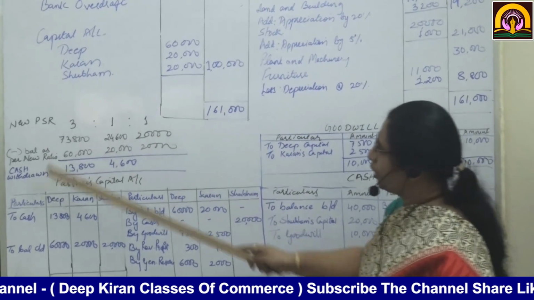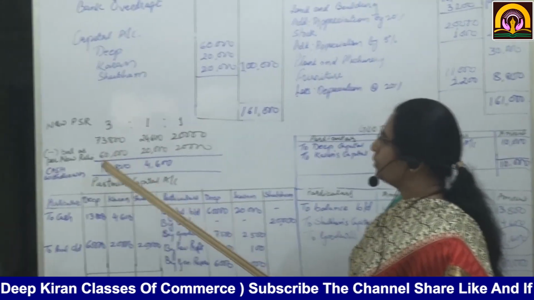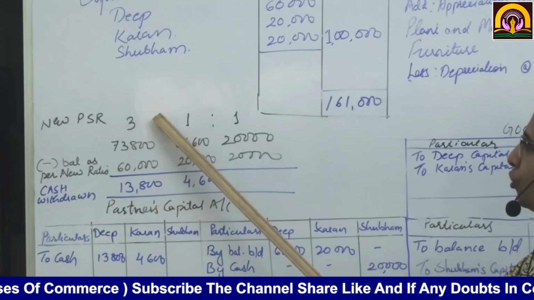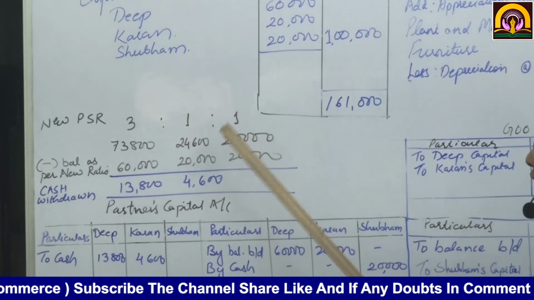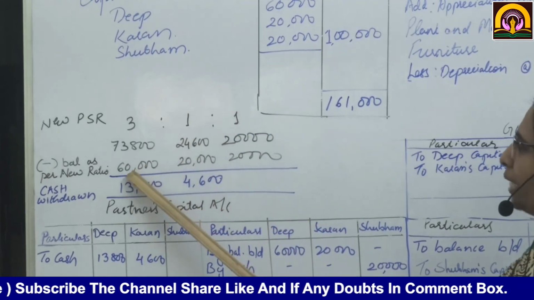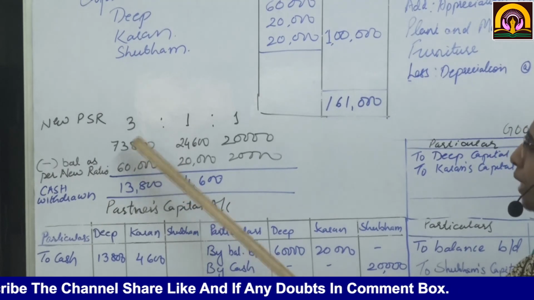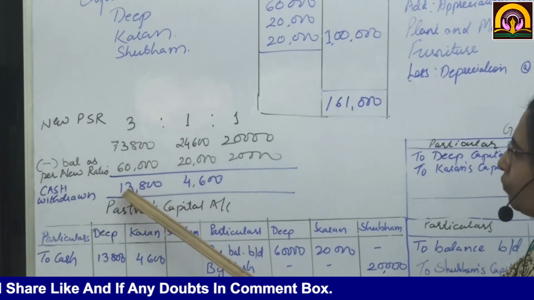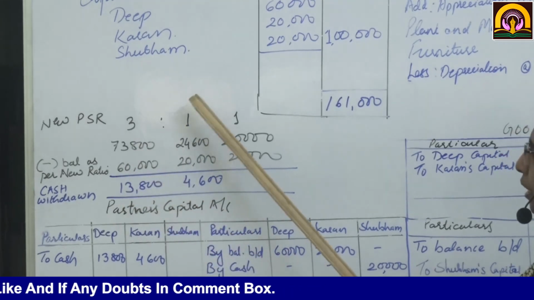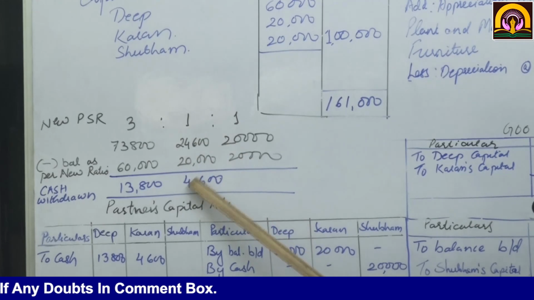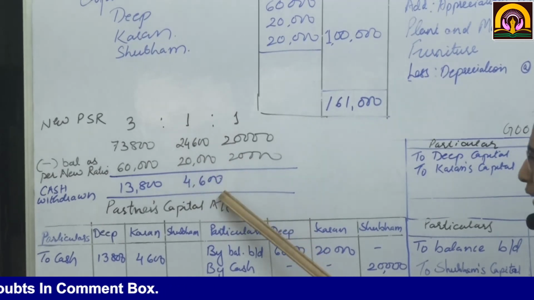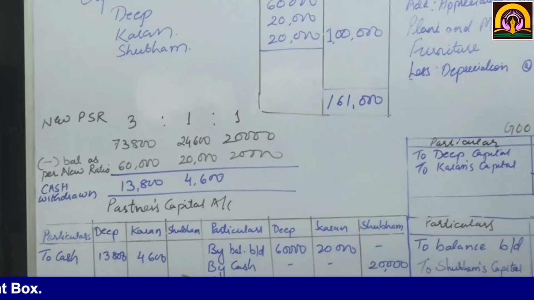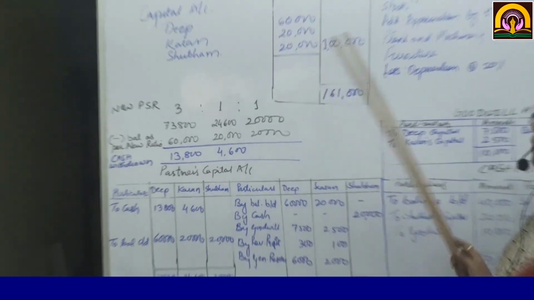I hope this working you have understood, because we had to keep the balances as per the new ratio. So we have taken out 20,000, 20,000 and 60,000 it comes to. Now there is more capital than required. So Deep is withdrawing 13,800, and Karan is withdrawing 4,600. So the balances will be 60,000, 20,000 and 20,000. I hope this you have understood well.